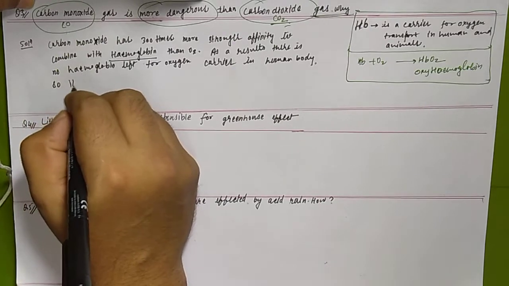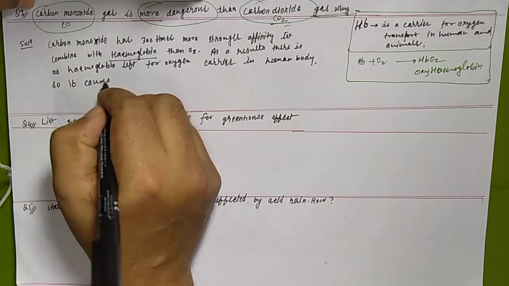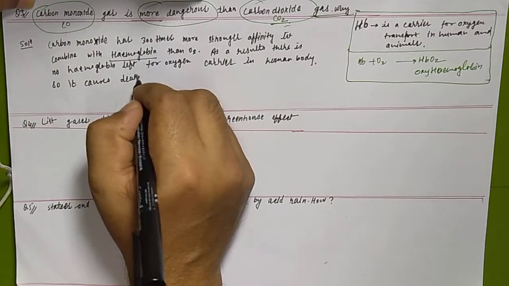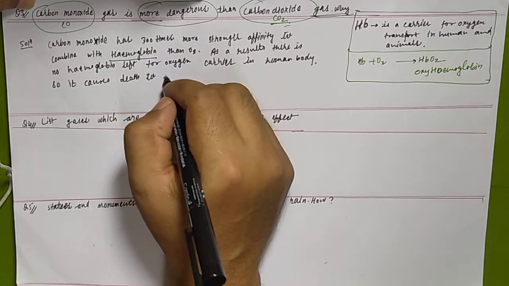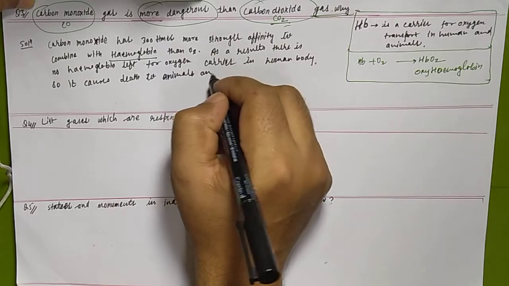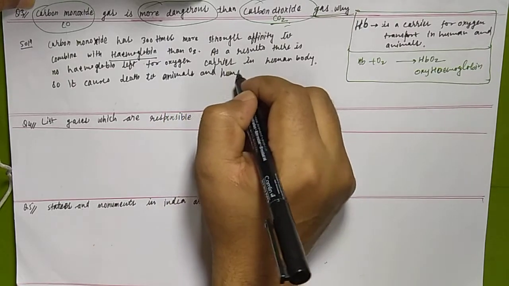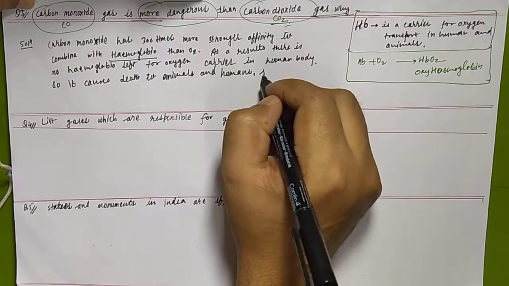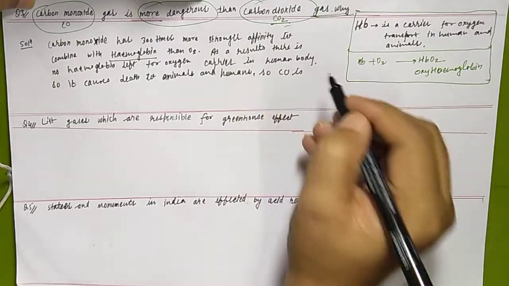So it causes death to living animals and humans. So CO is more dangerous than CO2.